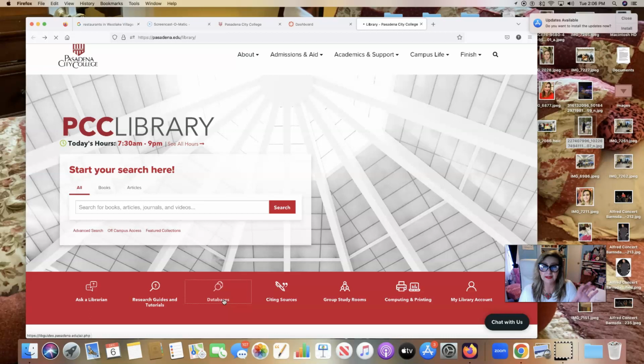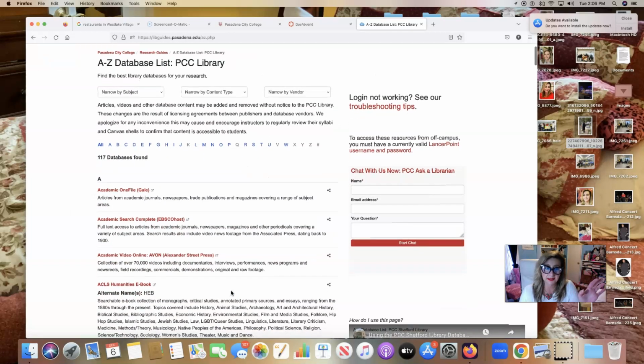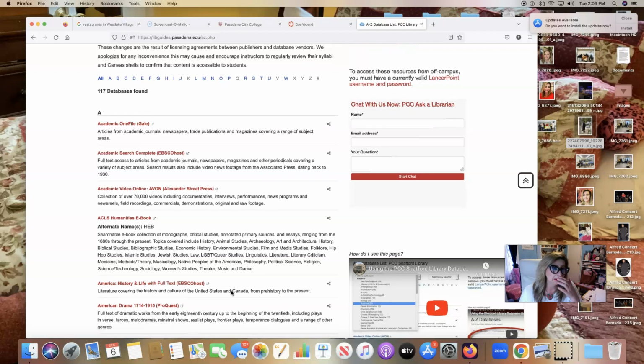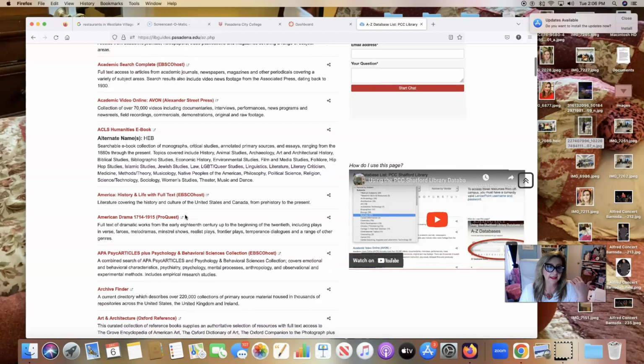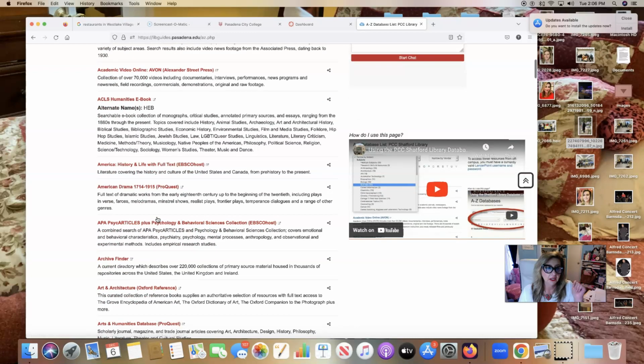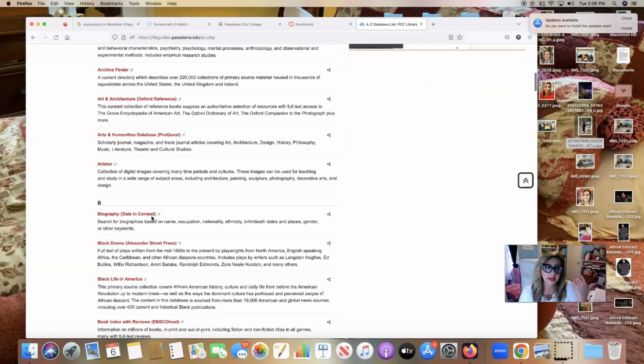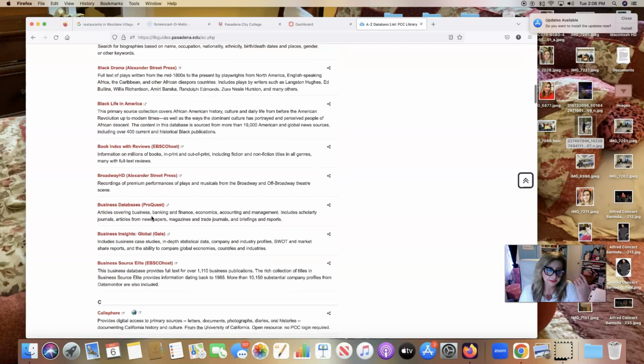And then the databases again are here where it says databases, so you could click on the databases. There's a variety of databases that you can look at. You can look at Academic OneFile. You can look at American Drama if you're doing one of the drama playwrights. You can look at the arts and humanities database, the biography database.